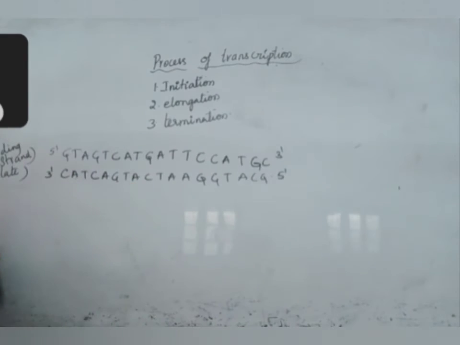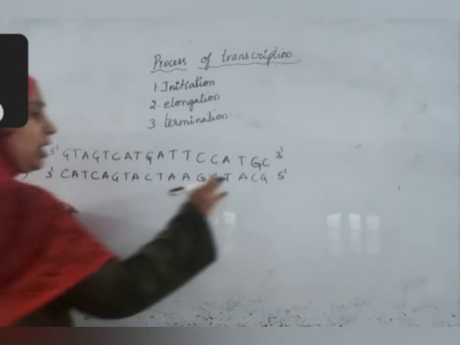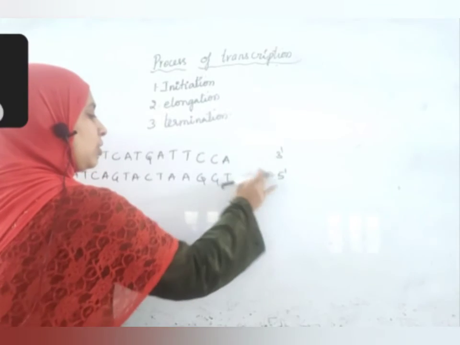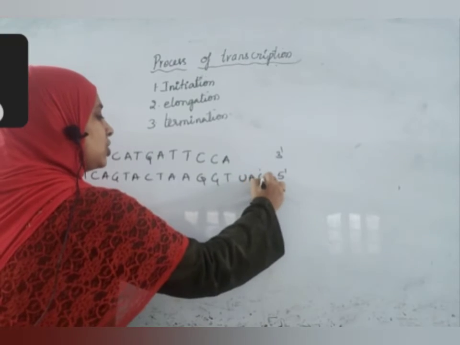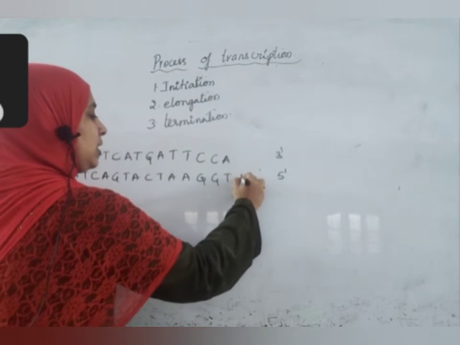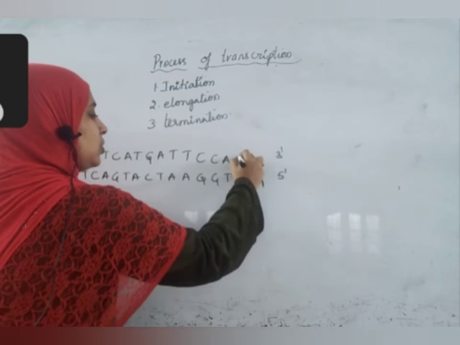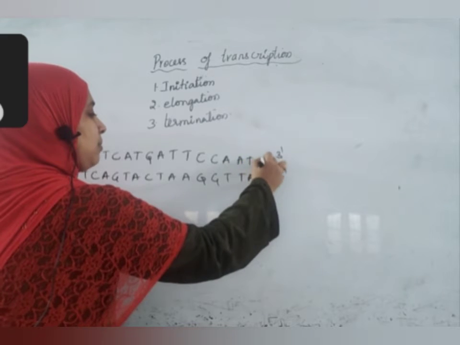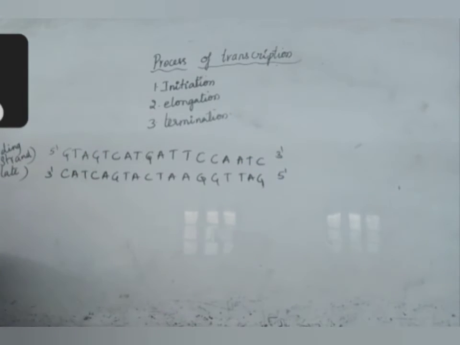This is the 3' end. So this is the coding strand, this is the template strand. Let us write at the last of the coding strand, TAG.